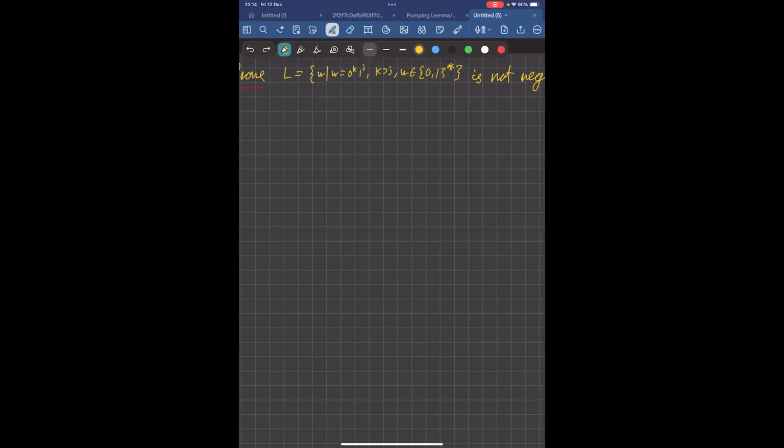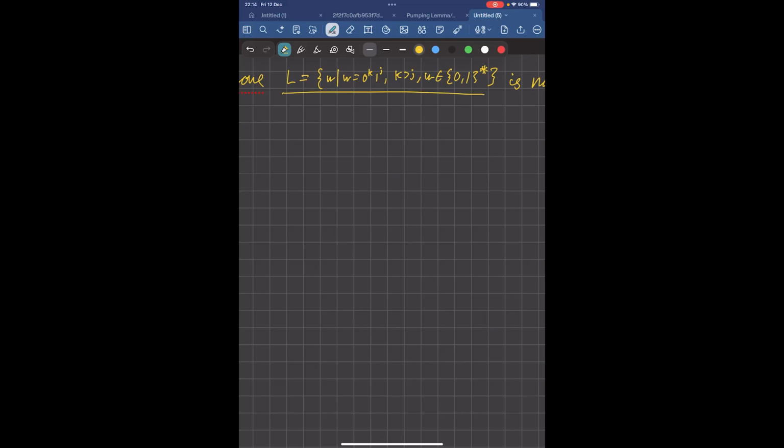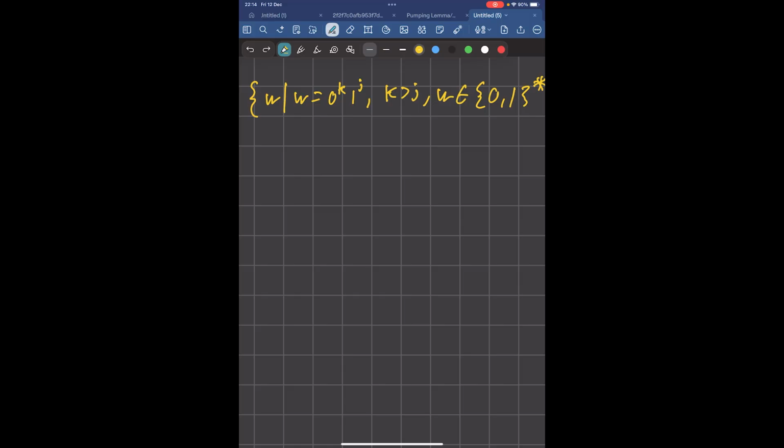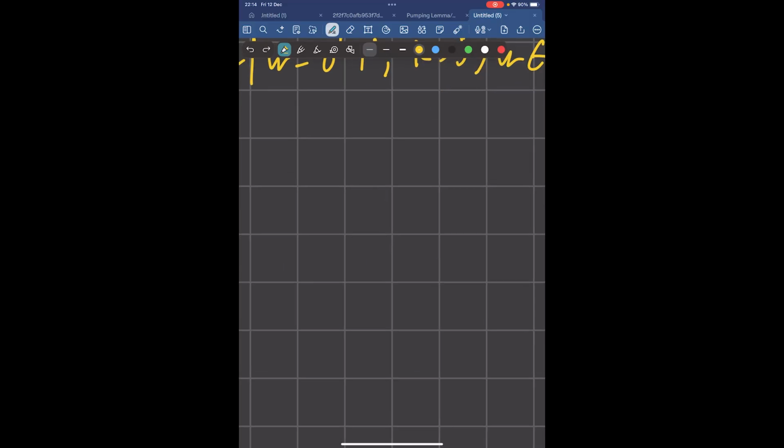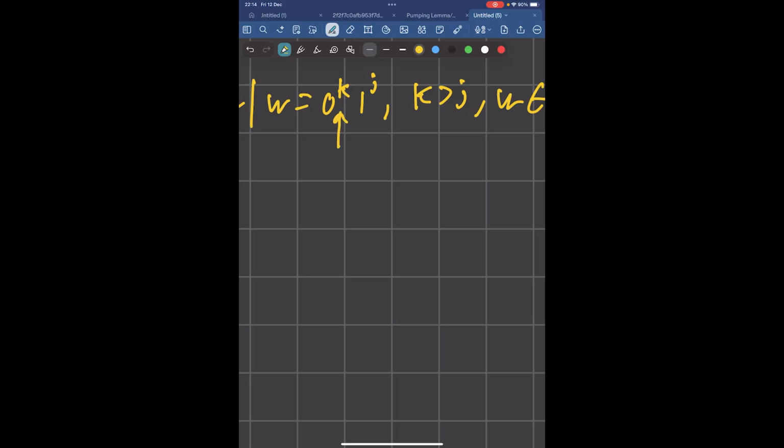So we're going to assume that the language is regular, which tells us the pumping lemma must hold, but then show that that actually isn't the case for some string in the language. First let's go over what the language is. It's all strings over alphabet 0 and 1, where the number of zeros at the start of the string is more than the number of ones at the end of the string. For example, this would be in the language because there's more zeros at the start than ones at the end. But this wouldn't be in the language because the number of zeros is the same, and we need there to be more zeros than ones.